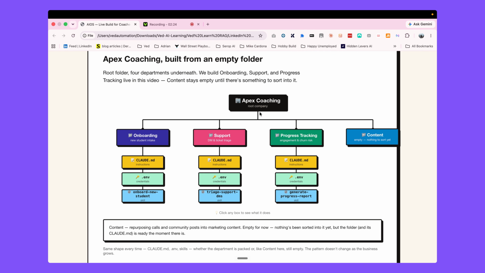We have a lot of other departments as well, and this depends on how you run your business. So we have the main business as a folder, and then sub folders inside it as our different departments, and each department has its own Claude.md file. These are just the instructions file. We have a credentials file there, and we also have skills for each department, and skills are just reusable instructions. I will show you in a bit. So this is our company and these are the different departments.